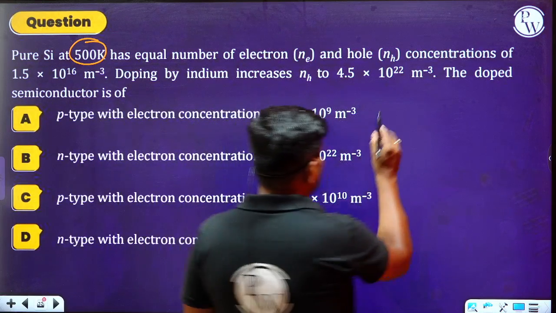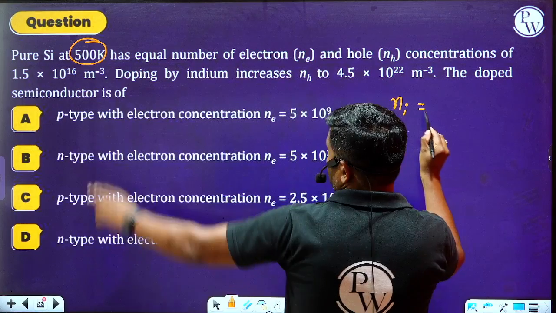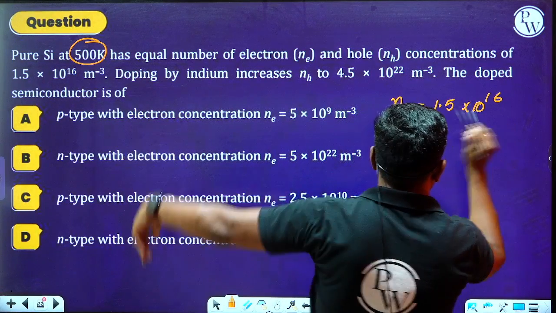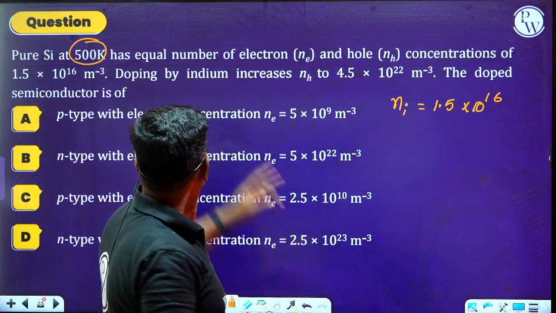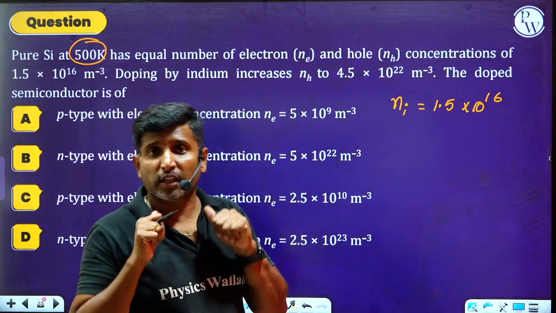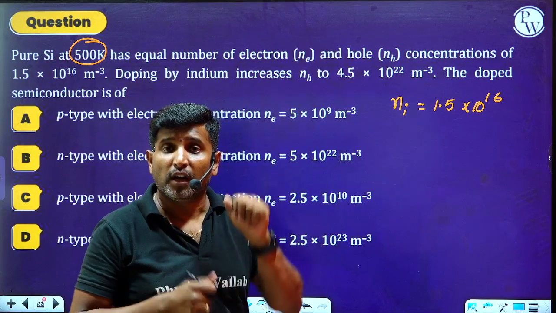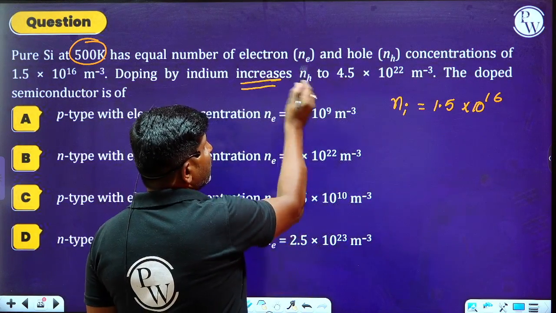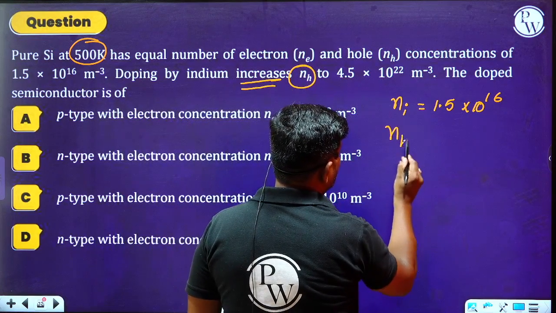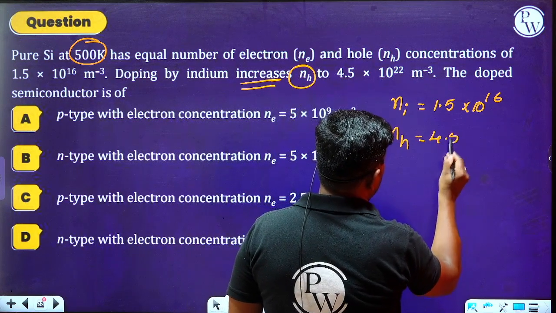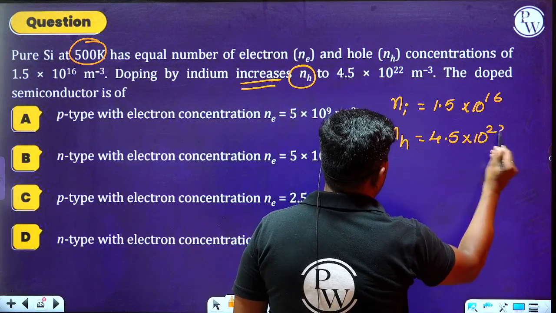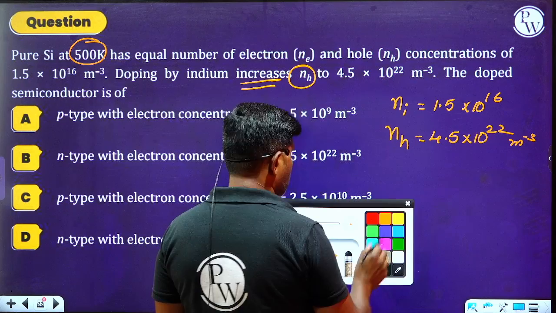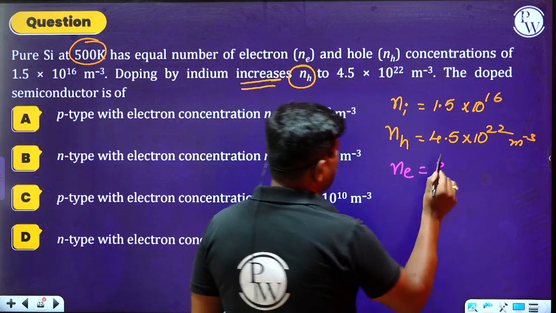So please observe this. Intrinsic charge carriers is equal to 1.5 into 10 to the power of 16. They have given me here. Doping by indium. What is indium? Indium is an example of a trivalent impurity atom, and they have mentioned clearly it increases NH, the number of holes. Hole concentration becomes 4.5 into 10 to the power of 22 per meter cube. Then they are asking us to calculate what is NE.